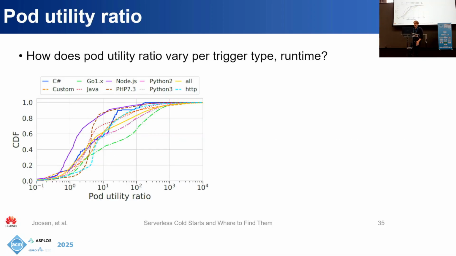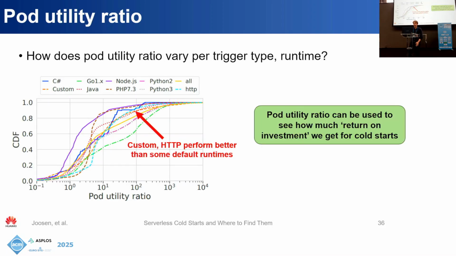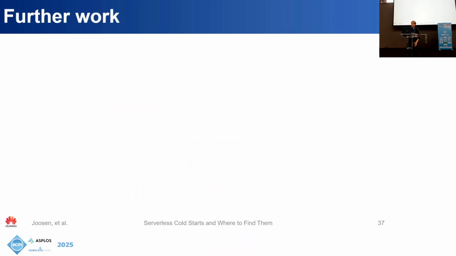So we can plot this as follows. If we look at the same runtimes that we looked at before, custom and HTTP, we can see that they actually perform better than some of the default runtimes. So even though the cold starts themselves are quite expensive, we find that we get a significant return on investment because they stick around for longer and they tend to serve more requests. So this just expands our horizons a little bit instead of fixating purely on a single metric of cold starts.